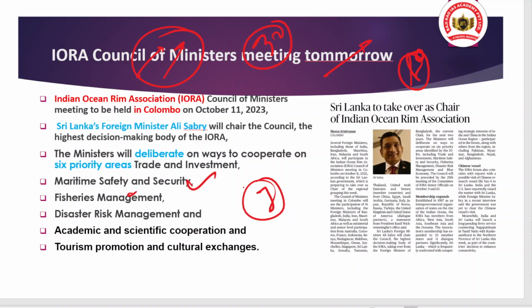Okay, these come on a frequent basis, so there is a need for cooperation, and IORA is a good platform for it. And also we have cooperation in trade and investments. Okay, so these are the priority areas that IORA works on, and Sri Lanka will chair this council meeting.